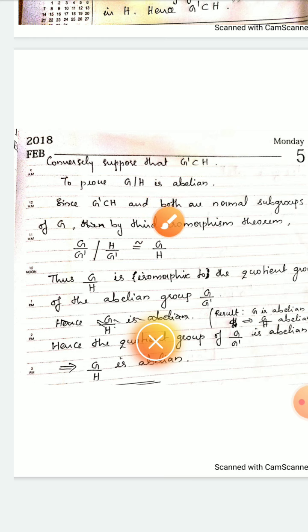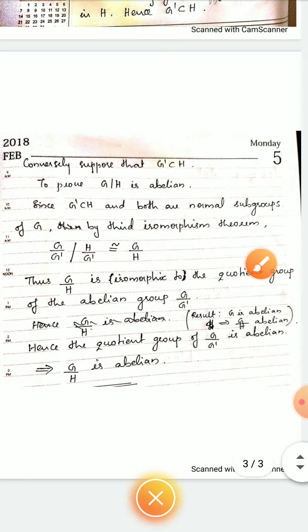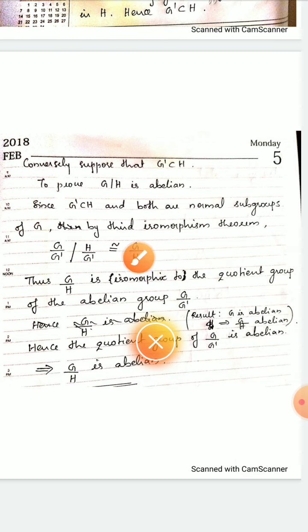We need the last part of the third isomorphism theorem. It states that G by S by K by S is isomorphic to G by K. So here, in place of S we take G dash and in place of K we take H. So that relation can be written as G by G dash by H by G dash is isomorphic to G by H. Okay, we have to prove this G by H is abelian. Here we have got G by H is isomorphic to the quotient group of the abelian group G by G dash.